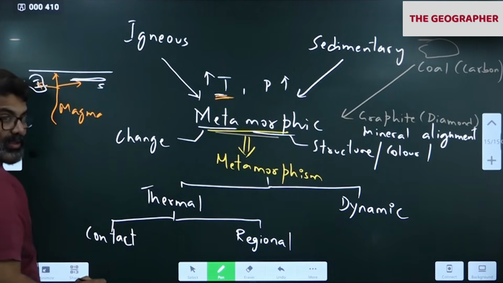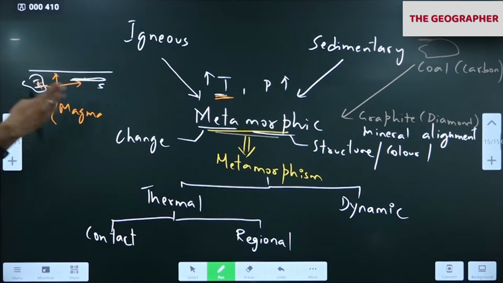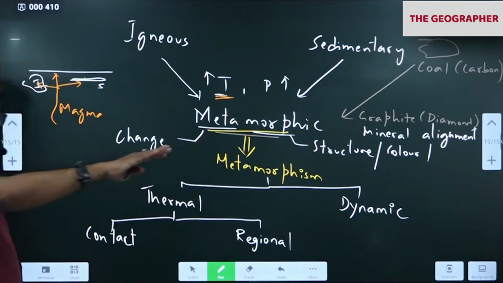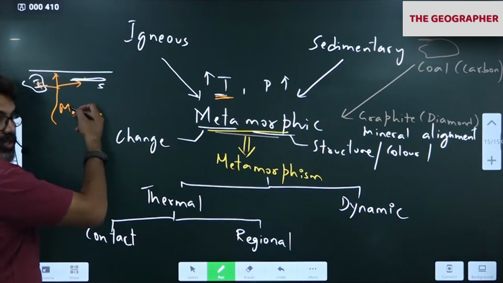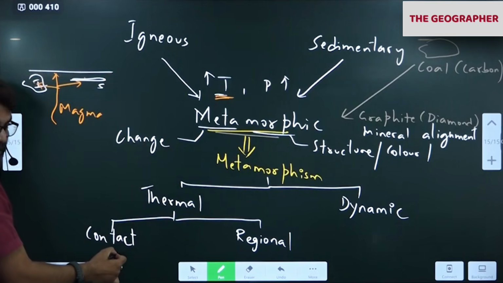Now what happens? Heat will increase. These two rocks will melt again, resolidify. Then they will form. Means the overall entire composition of the rock will change. Mineral elements will change. Color will change. Whenever they come in contact with magma again, that process is metamorphism. Thermal metamorphism. Contact metamorphism. Okay.